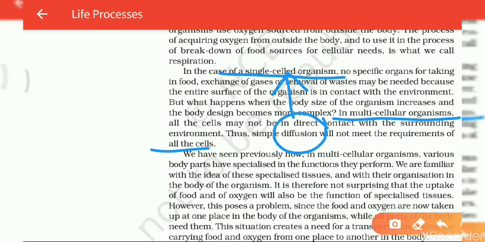Diffusion means it's a process which helps in the exchange of the gases here. Okay, then what will we do in multicellular organisms, if the diffusion process will not take place in multicellular organisms, then what will we do here? Let's proceed to the next paragraph.